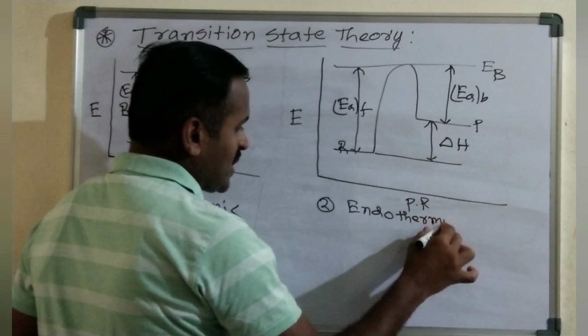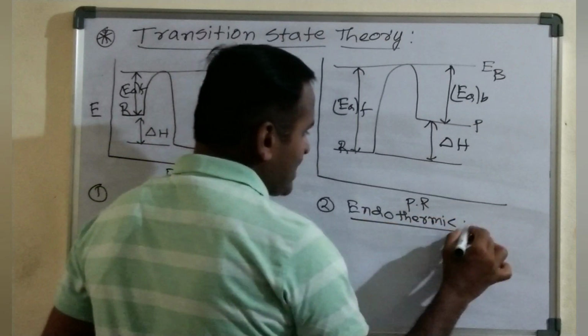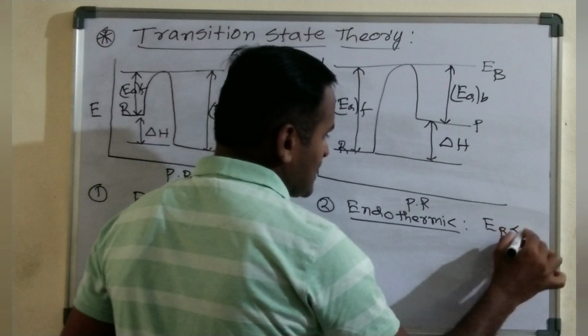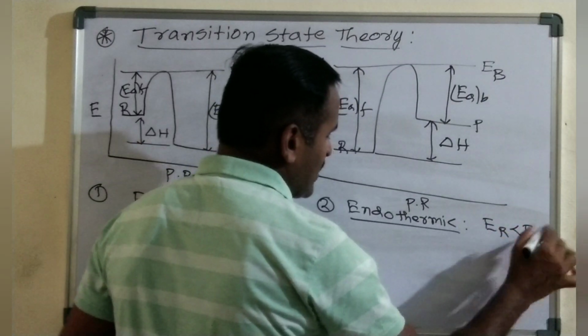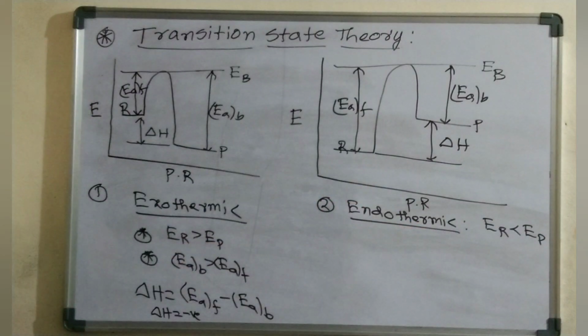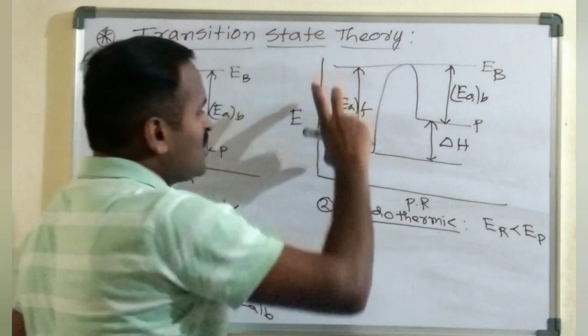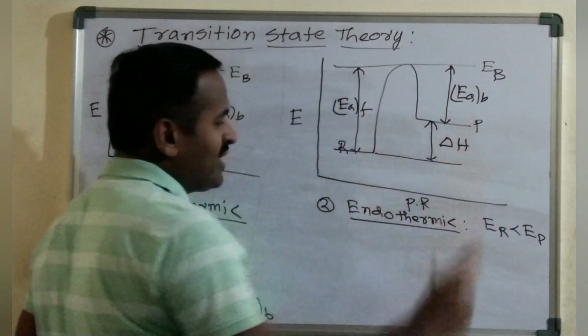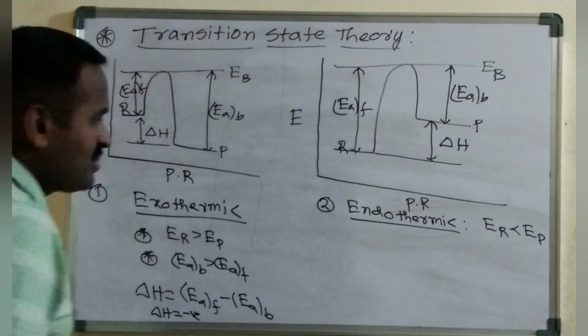In this endothermic reaction, we know that the energy of the reactant is less than the energy of the product. You can observe that. So this is the smaller energy value, and this is going to be the larger energy value for the product.